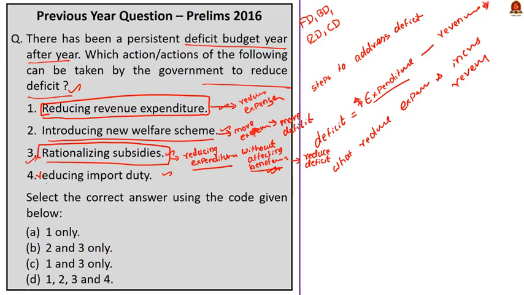Now let's take up the fourth statement. Reducing import duty. See, import duty is one of the major revenue earners for the government.